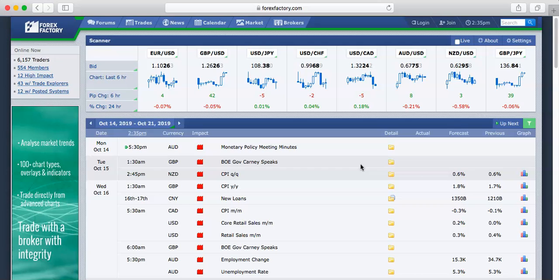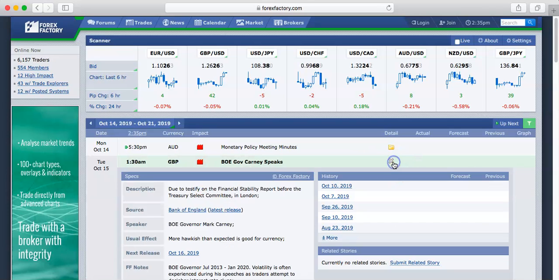The thing that you guys can do to figure out if news is going to be really positive or negative for a currency pair is looking at the chart 20 minutes before the news comes out and just looking at the trend of the market. I usually look at the hour 1 chart or the hour 4 chart just to find the trend, because when news comes out, what it's most likely going to do is it will follow the trend. So if it's an uptrend, the news is most likely just going to push it up into an uptrend even more. What we do, I want to go to the history.